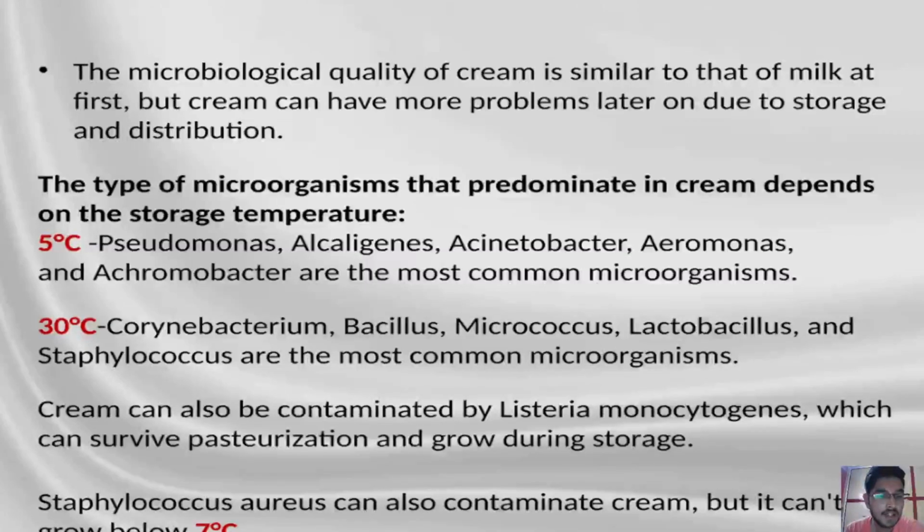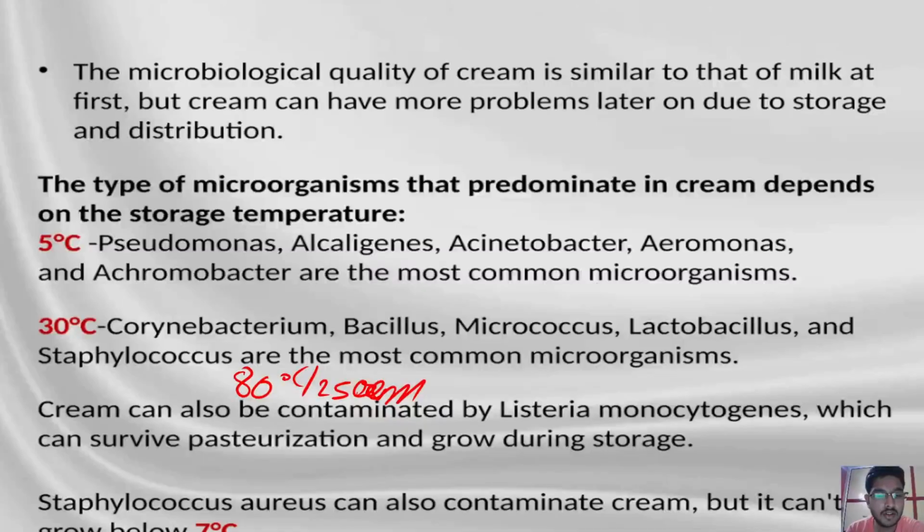Cream can also be contaminated by Listeria monocytogenes, an important pathogen which causes the disease known as listeriosis. That's why we have to pasteurize the cream effectively. The pasteurization temperature of cream mainly ranges to 80 degrees Celsius for 25 seconds. This is the general temperature for the pasteurization of cream. As you all know, pasteurization is a time and temperature combination. So if we increase the temperature of pasteurization, then its time will reduce. This depends on the type of pasteurization we are using for the cream.